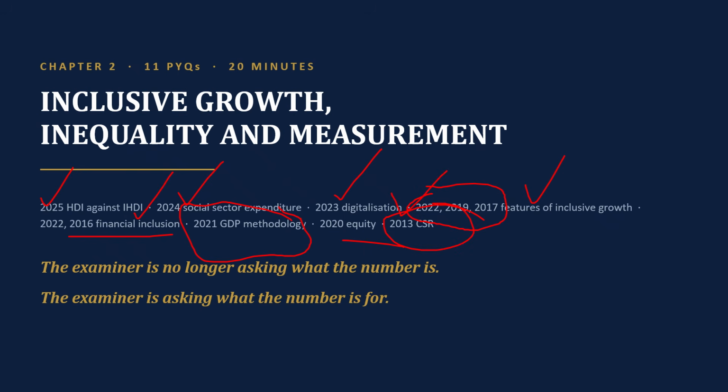These questions were asked by UPSC in different years in the GS3 paper, particularly on the inclusive growth, inequality and measurement chapter.